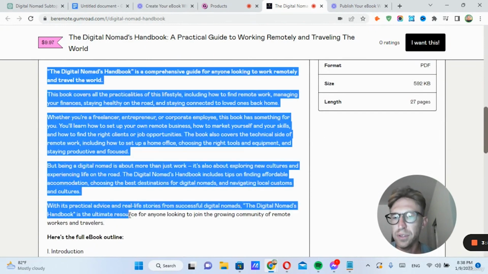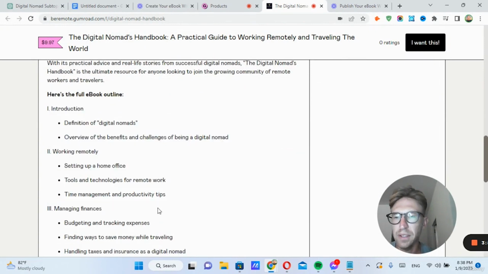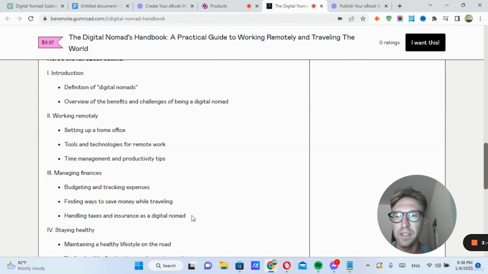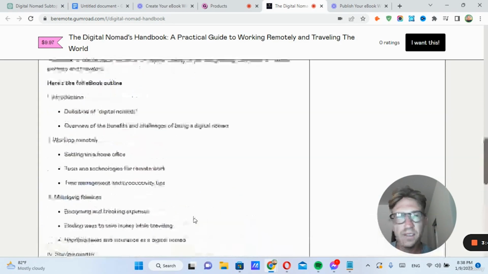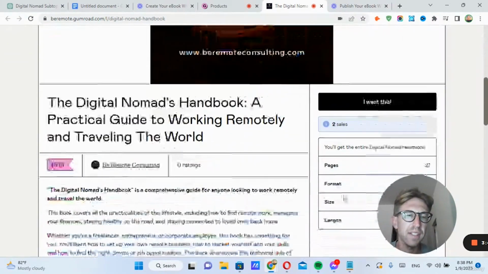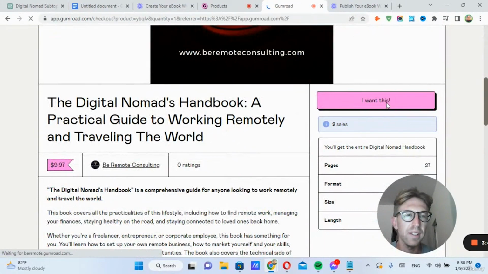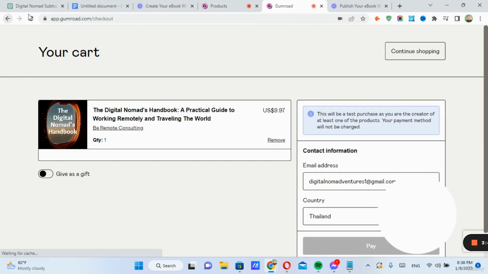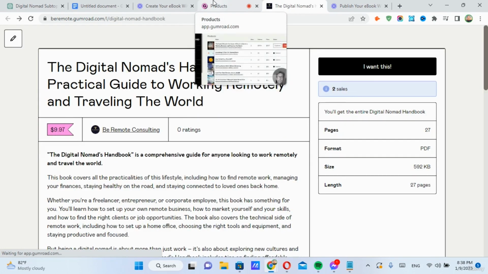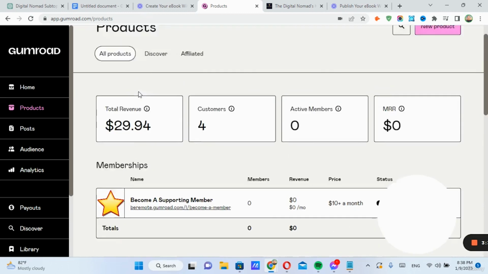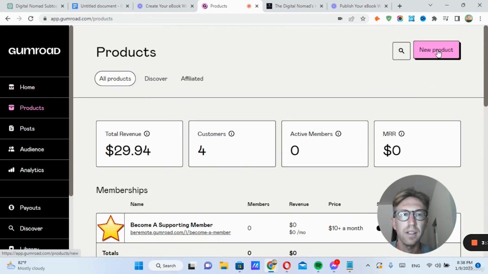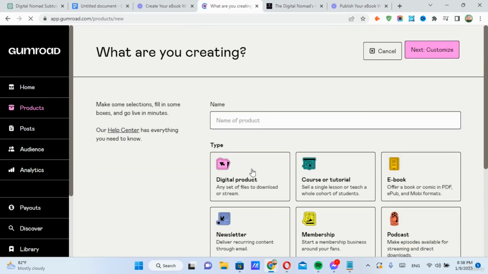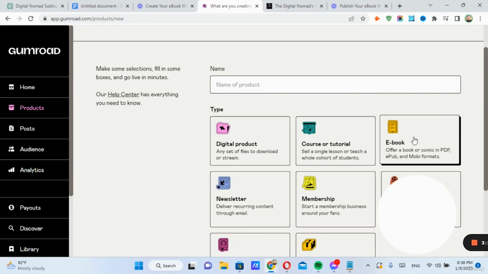And here's the full description. Here's the full book outline, which I generated with ChatGPT. And if somebody wants to buy this, they can simply click I want this, and then enter in their payment information and buy the ebook. Quick and easy. So in order to actually create an ebook using Gumroad, you simply click on New Product and then select ebook right here.